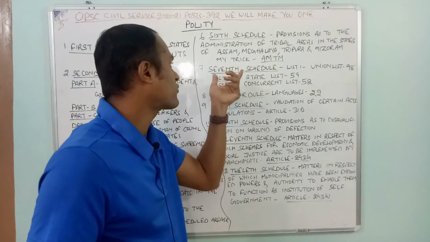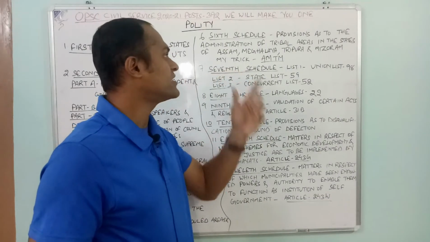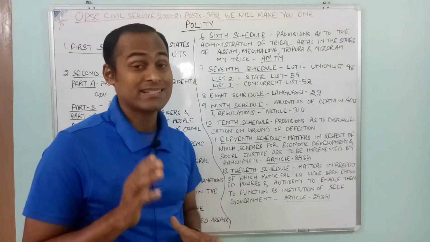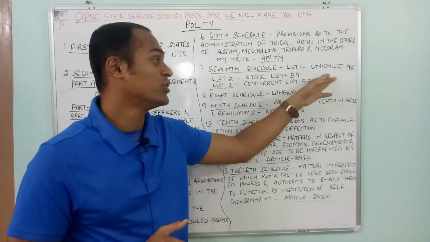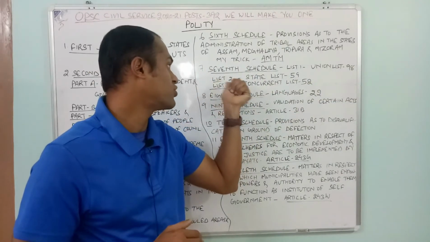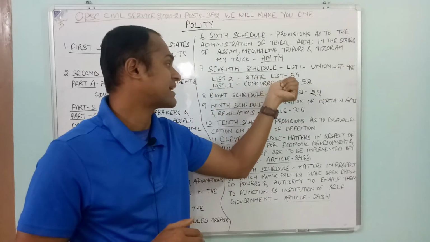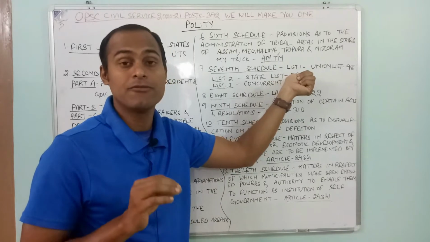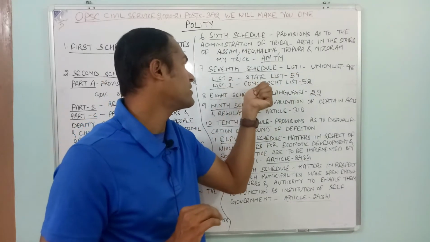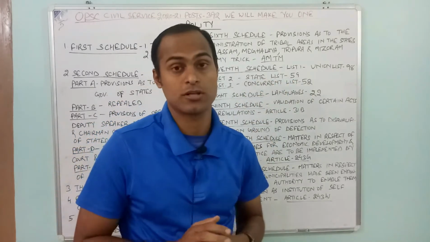Then moving to the next one, it is the 7th schedule. List number 1 is the Union list having 98 subjects. Then list number 2, it is the state list, it is currently having 59 subjects. And the third one is the concurrent list, that is 52 subjects.